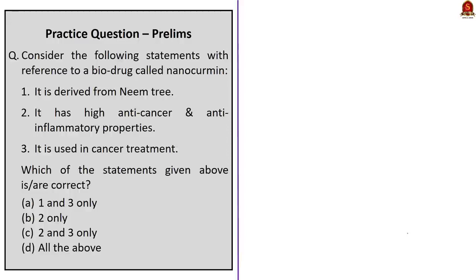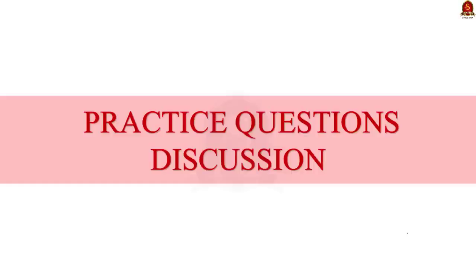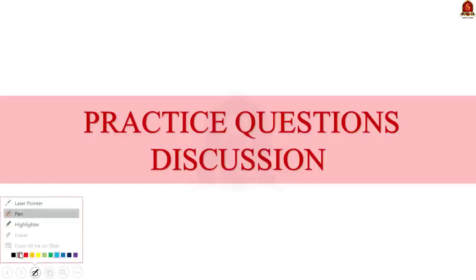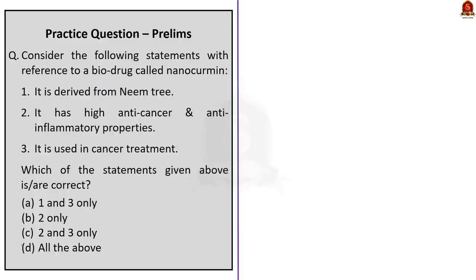So in this discussion, we saw about mRNA and especially about RNA interference technology, which is a gene silencing approach. And then we saw how nanocurcumin will be efficient along with RNA interference for treating cancer. So with these points in mind, now let us move on to the next discussion, which is the practice questions discussion. Now let us take up this first question.